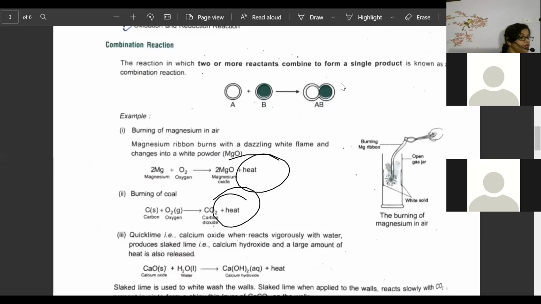I told you to remember at least one equation. So one equation should be there in your Pandora box. Then quicklime, slaked lime, limestone, I told you yesterday. Quicklime is calcium oxide.